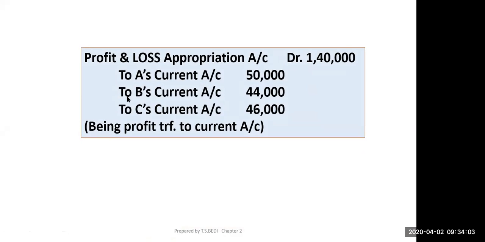ये देखो, ये छोड़ मत देना क्योंकि एग्जाम में ये क्वेश्चन आया था तो मोस्टली प्रॉफिट एंड लॉस एप्रोप्रिएशन अकाउंट बना के छोड़ आए थे. But this entry must be passed because it has been asked. Profit and loss appropriation account debit to A's current account, to B's current account, to C's current account. Being profit transferred to current account. But अगर किसी ने current की जगह capital लिख दिया है तो his or her answer will be wrong. He or she will get 0 marks.